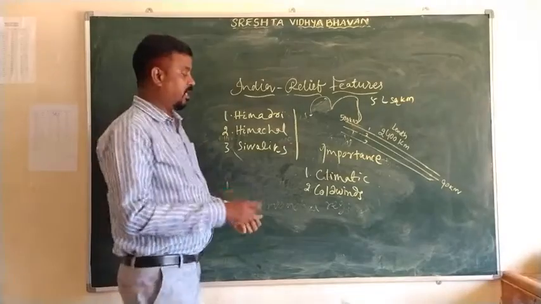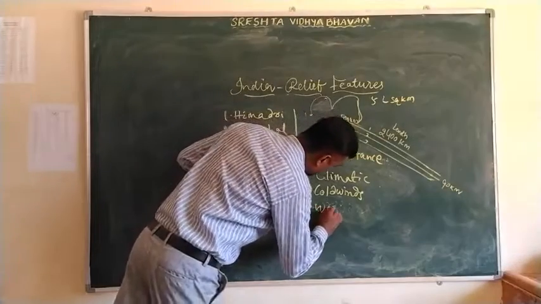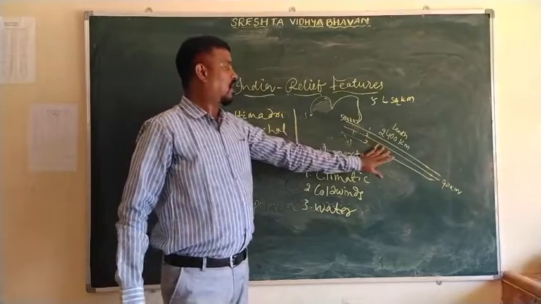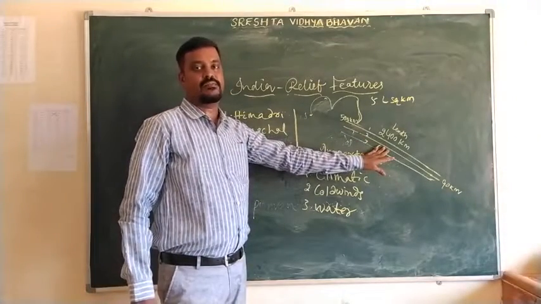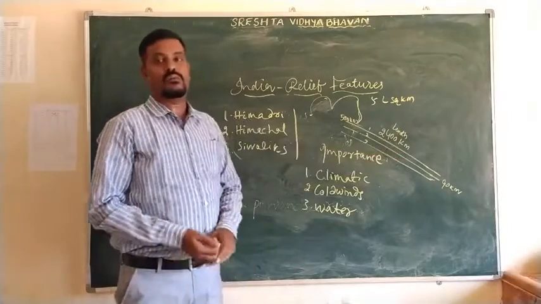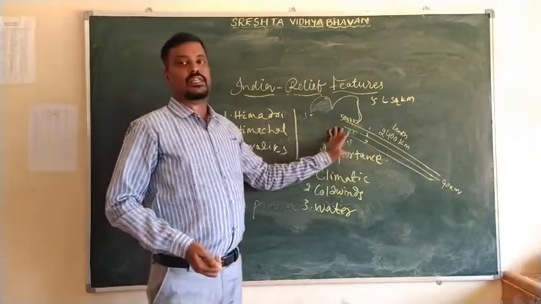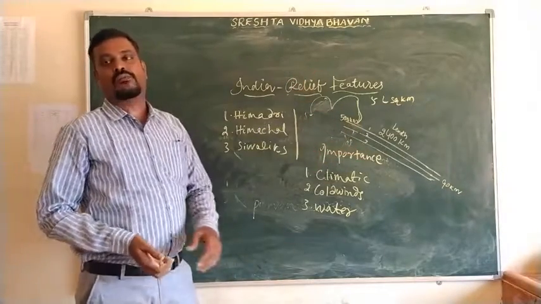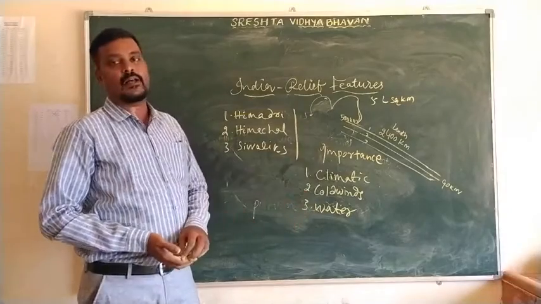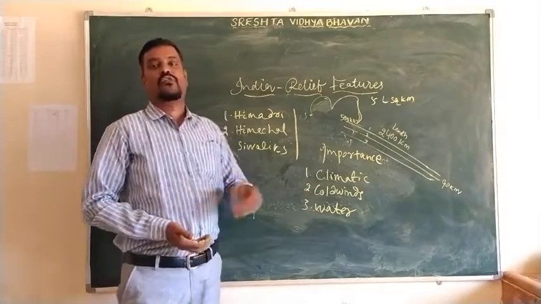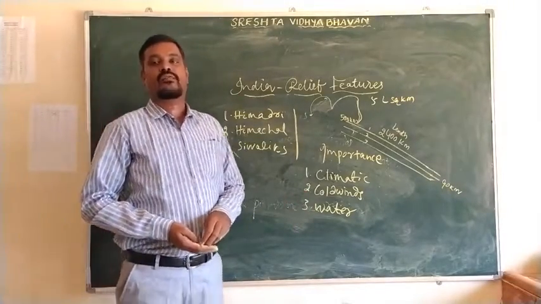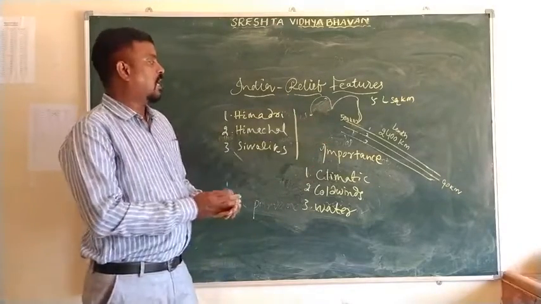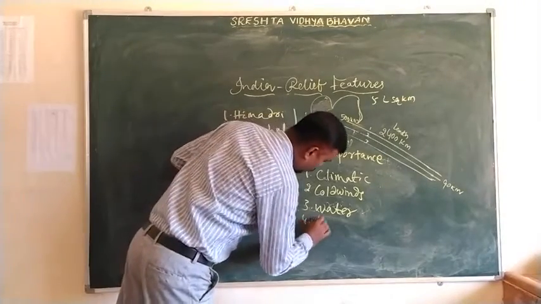The next one is water supply. I have already told you the Himalayas are covered by glaciers and snow. In the summer season they melt and flow into rivers, and these rivers are called perennial rivers. Those rivers flow throughout the year, supplying water throughout the year. And the fourth one is desert.